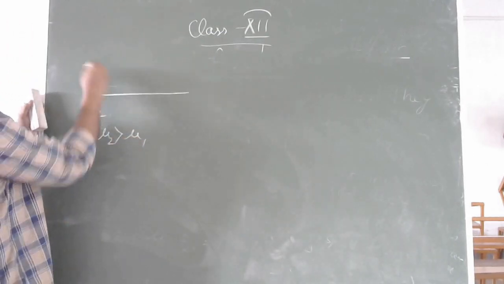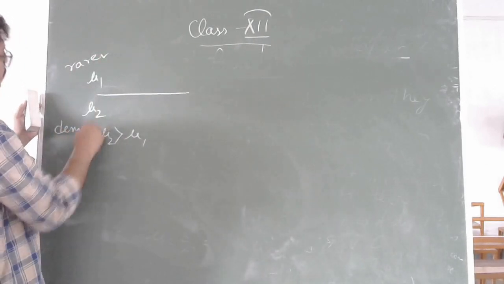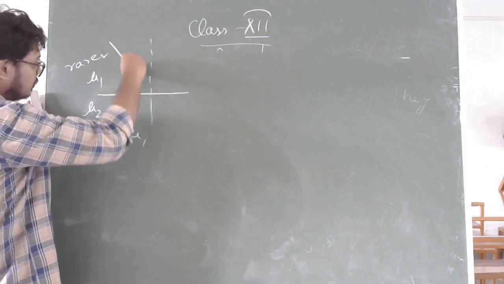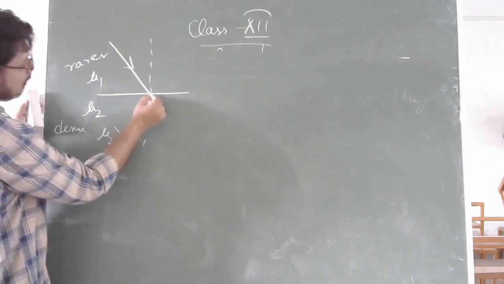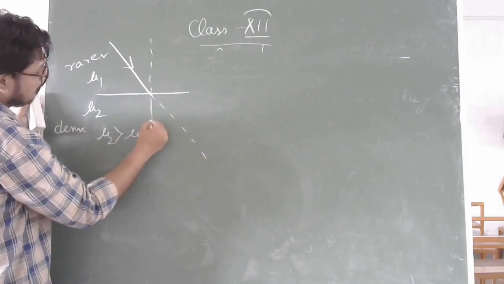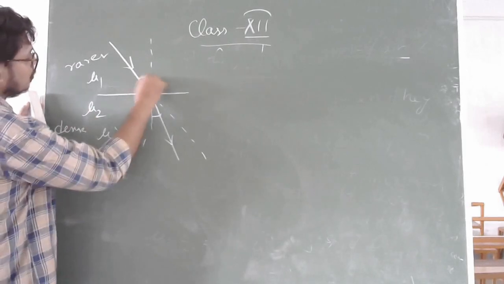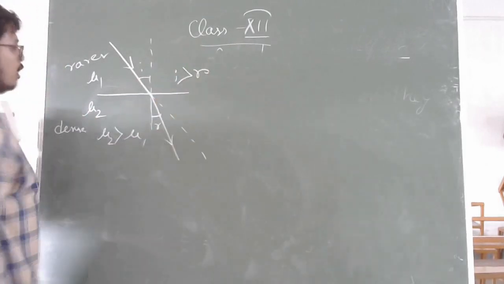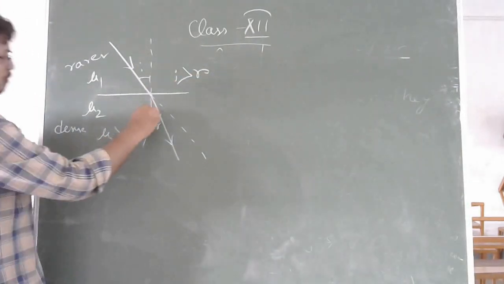That means this one is rarer medium and this one is denser medium. This is the normal. Now if a light ray comes from rarer medium to denser medium, it is supposed to go straight, but it will bend towards the normal. That means your I is greater than R. That means angle of incidence is greater than angle of refraction.